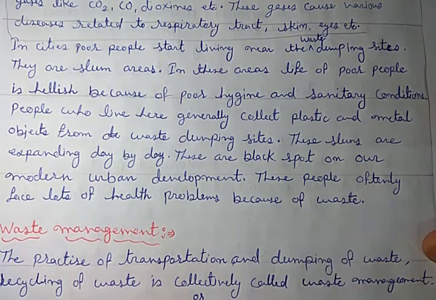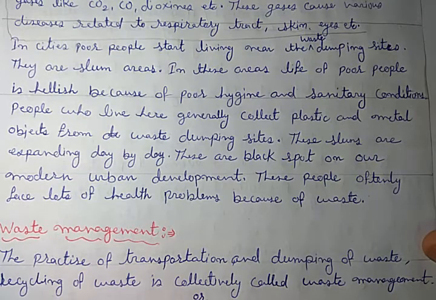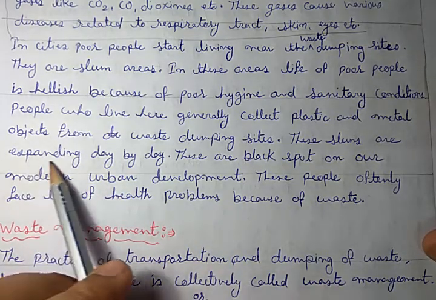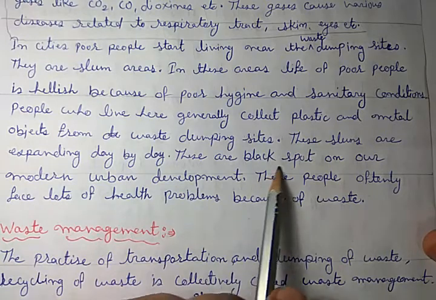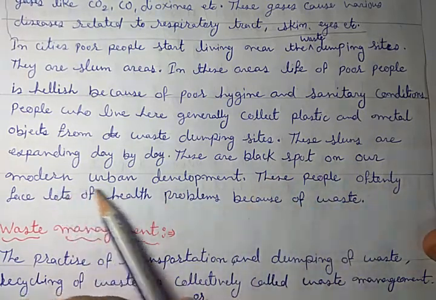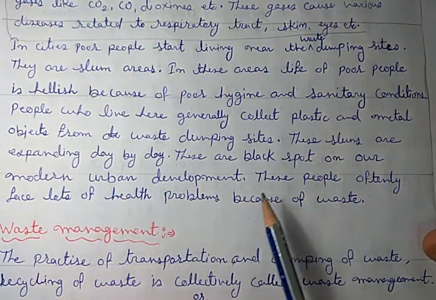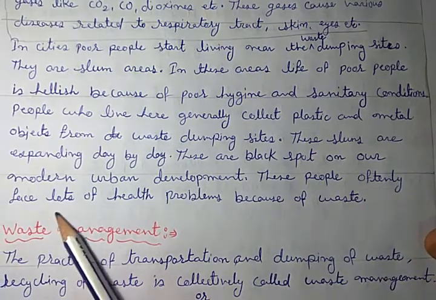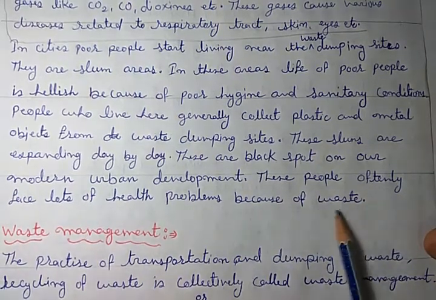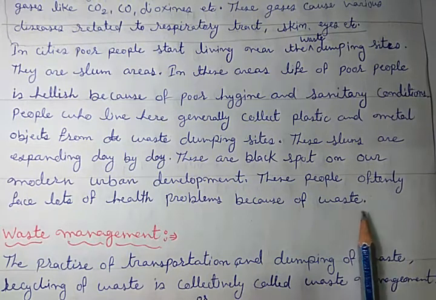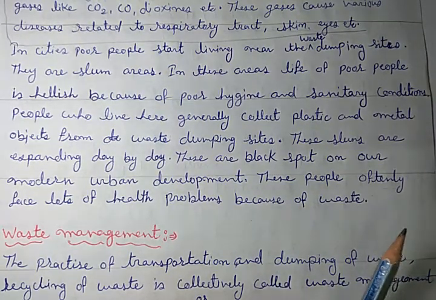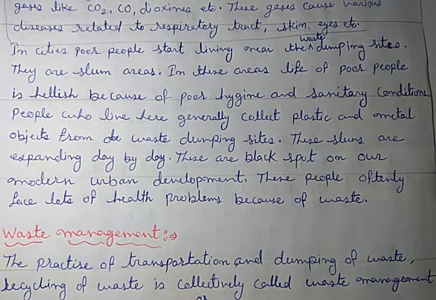But now in every city, even in towns, we can see these slum areas. So these slums are expanding day by day. These are a black spot on our modern urban development. These people often face lots of health problems because they are continuously in contact with the waste.